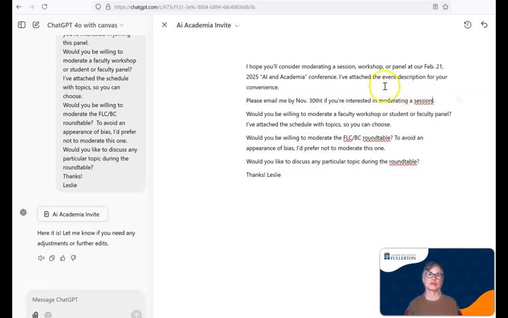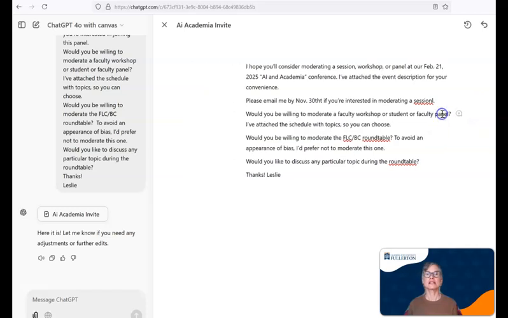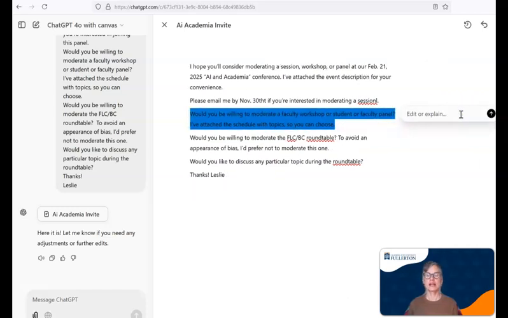So you can see that I could do that, right? Now I have 3 questions that I want to ask these people in the email. I know you can do this by just clicking a button, but I want you to see how this tool works. So I highlight what I want to edit, and this little plus sign comes up. I can click it and it says edit or explain. And I can say, can you please number these 3 items?